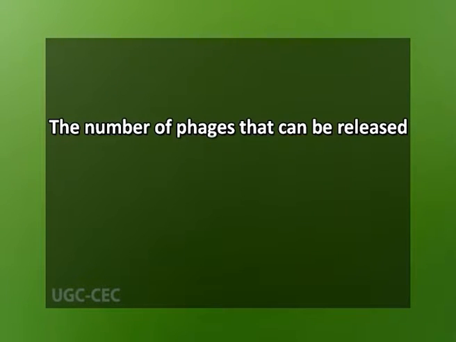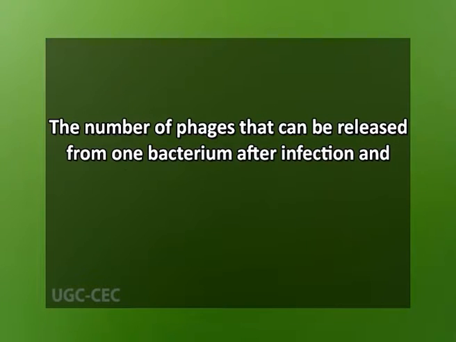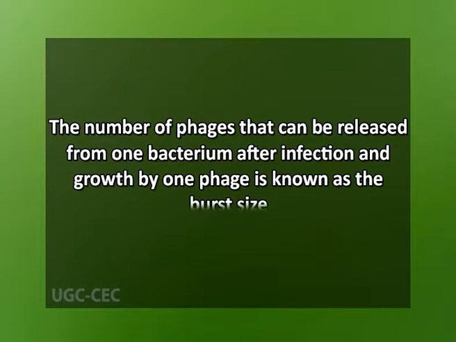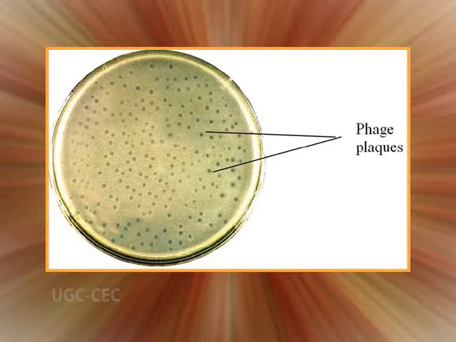The number of phages that can be released from one bacterium after infection and growth by one phage is known as the burst size. Every phage has a characteristic burst size. Different phages also take different amounts of time to go through one growth cycle. We know when a phage has successfully reproduced when we are able to detect plaques, or circular areas with little or no bacterial growth, on an agar plate covered with a thin layer of bacteria.